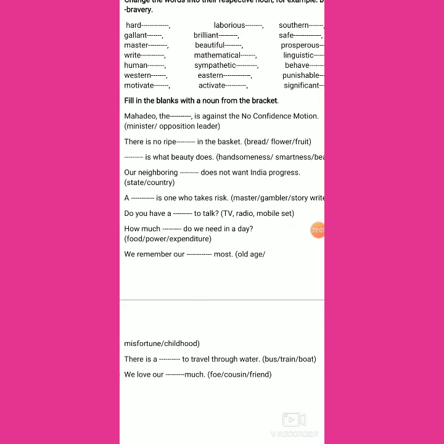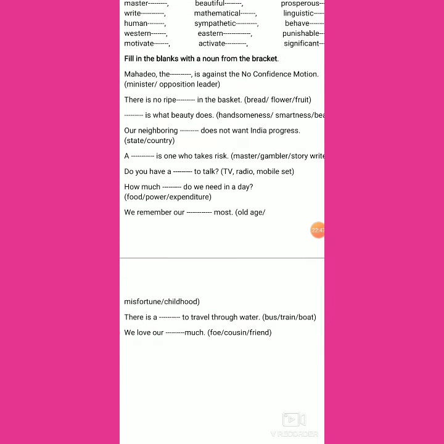How much dash do you need in a day? Here we can say all are equally important. How much food? Yes, we can talk about food. How much power do you need in a day? Power is not related to day-to-day activity. Expenditure is day-to-day activity. So we have two choices here. Either we can fill in expenditure, but the best choice is food. How much food do you need a day? Although expenditure is sometimes, and it may be the secondary one, the food is the best choice.